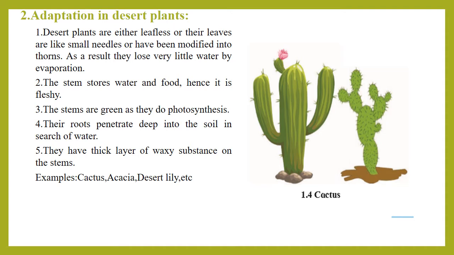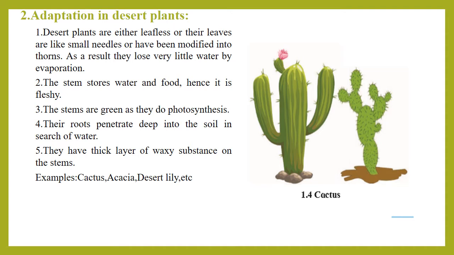The third point is the stems are green as they do photosynthesis. Normally, you must have learned in 5th standard, 6th standard the process of photosynthesis. Photosynthesis means the process of production of food. It takes place in the leaves.